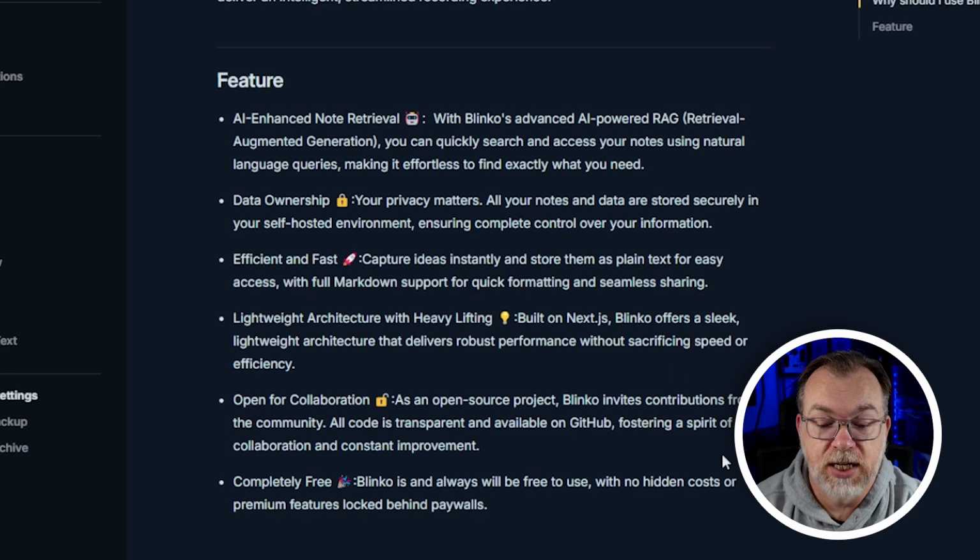And then of course the next section here is Blinko is completely free and always will be, with no hidden costs or premium features locked behind paywalls. Really stoked to see that specifically declared there, as I have run into some stuff recently that I wanted to cover that I haven't, because I'm trying to find the right way to talk about it. So anyway, that's kind of the gist of Blinko.